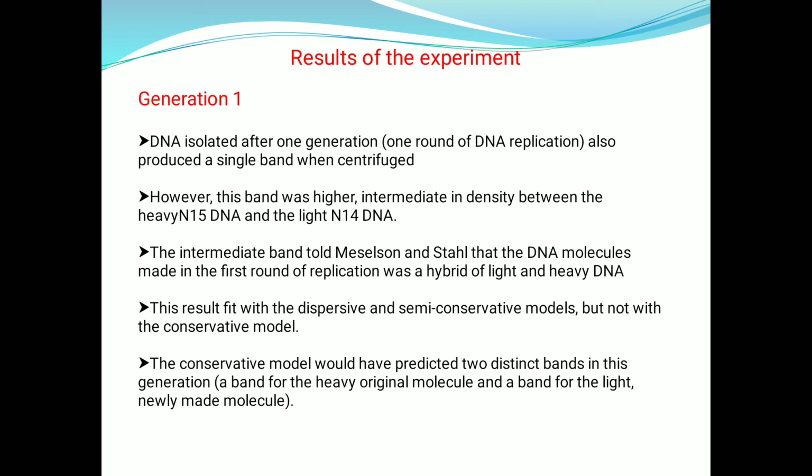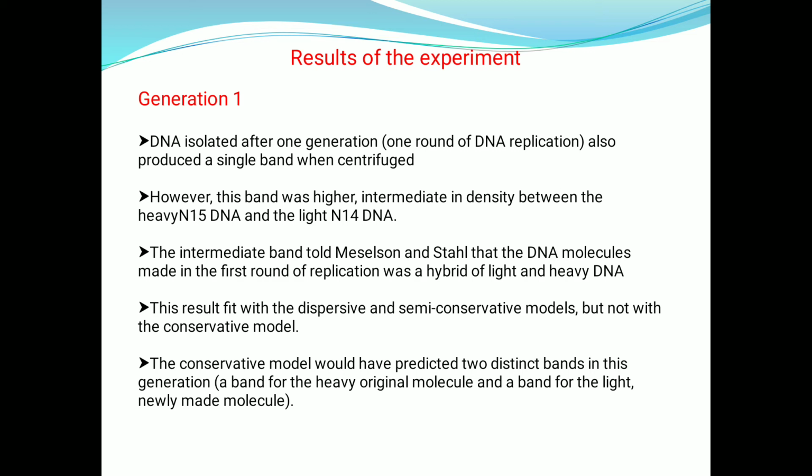The intermediate band here is showing Meselson and Stahl that the DNA molecules made in the first round of replication were a hybrid of both light and heavy DNA. And this result fit with the dispersive and semi-conservative models, but not with the conservative model.